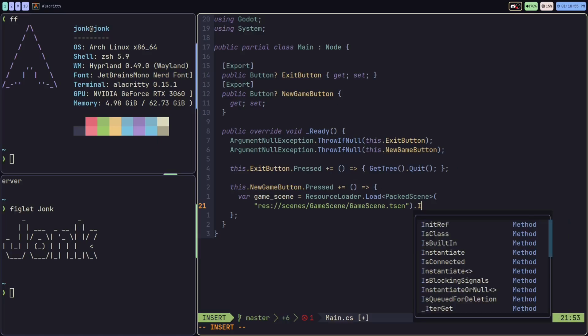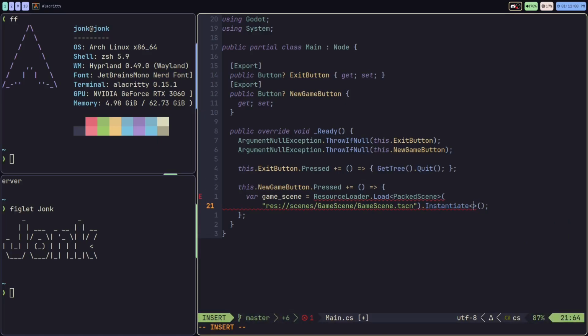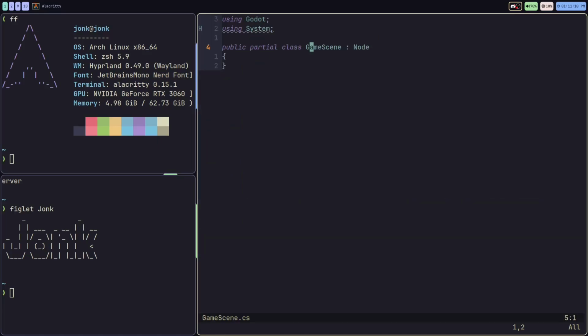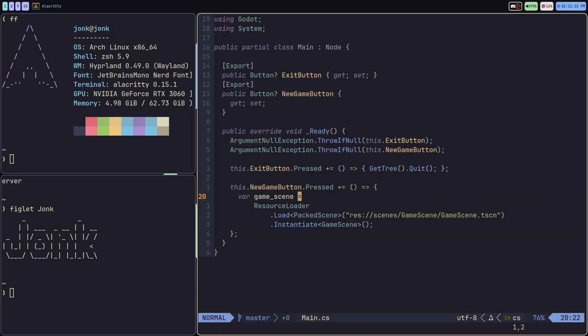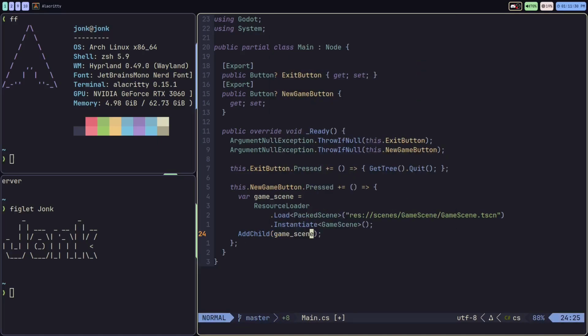Then we're going to call instantiate, the Instantiate method. And we also are going to give it the class of the scene itself. So we called that the GameScene, as we declared over in this class here. So now we have a variable with a loaded and instantiated game scene. So what we're going to do is we're going to call AddChild. And what this does is this is going to add the game scene node to this main node. This is the script for the main class, and it's going to add the game scene to the main class.